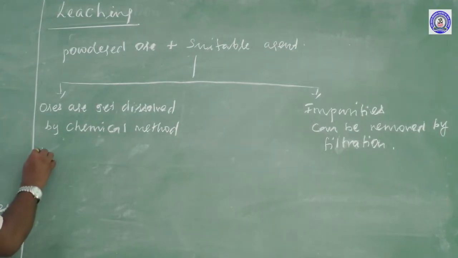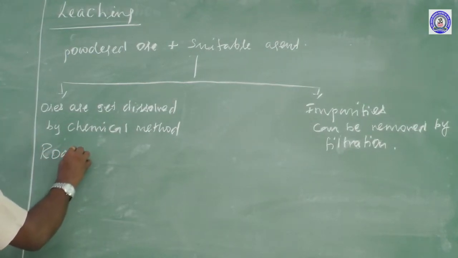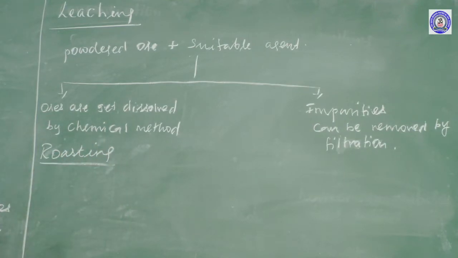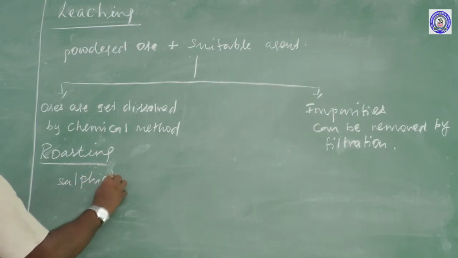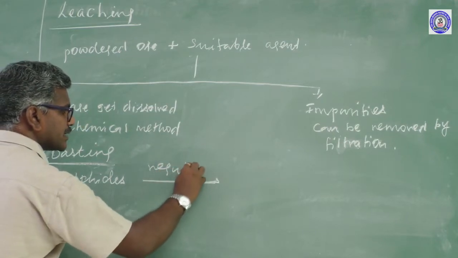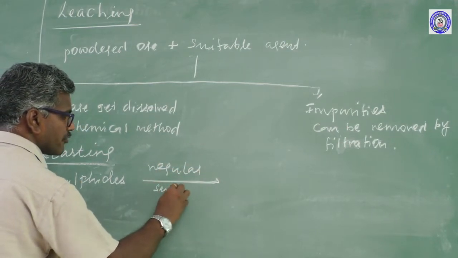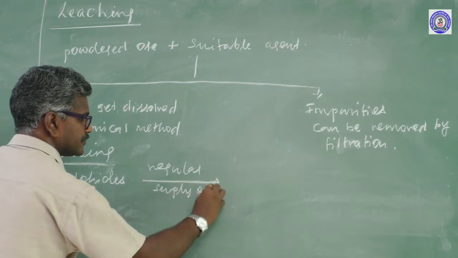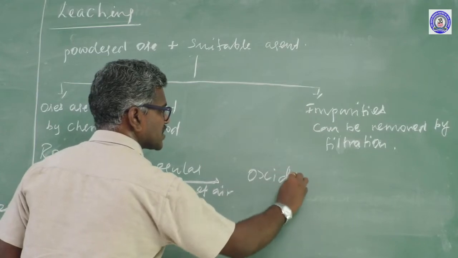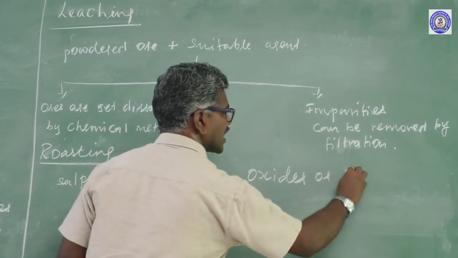Another one is roasting. What is the meaning of roasting? Sulfide ores are treated with a regular supply of air to form oxides or sulfates.